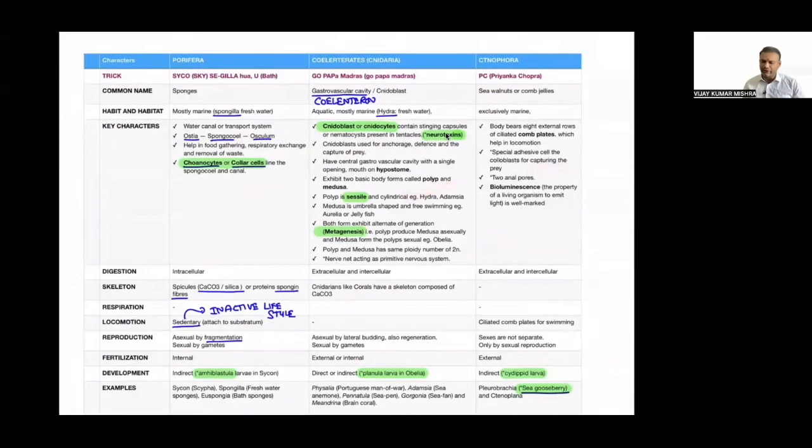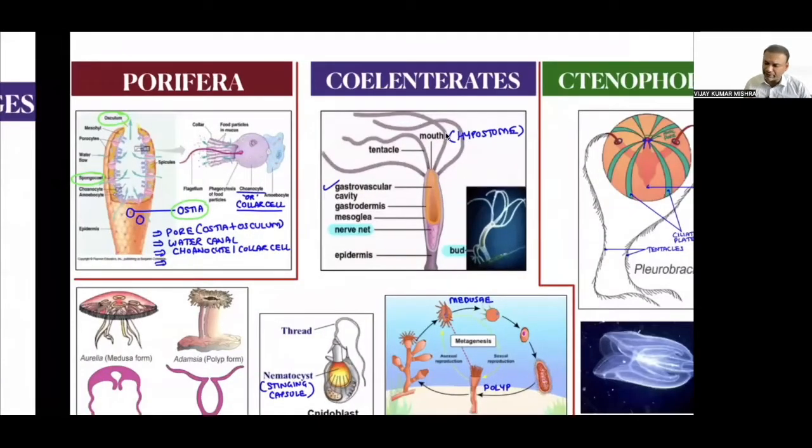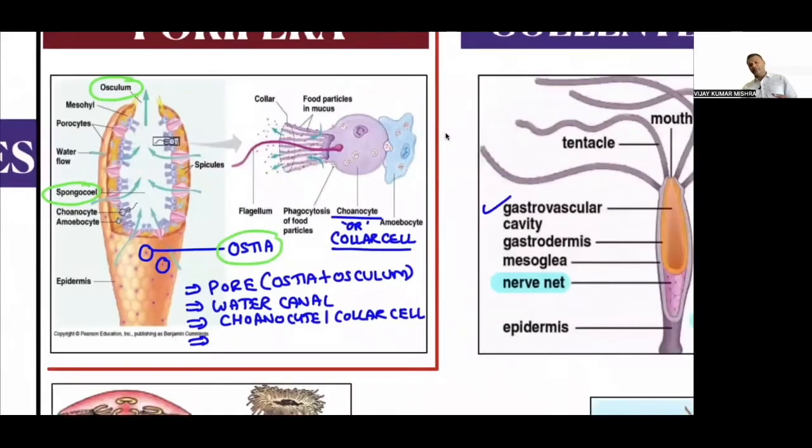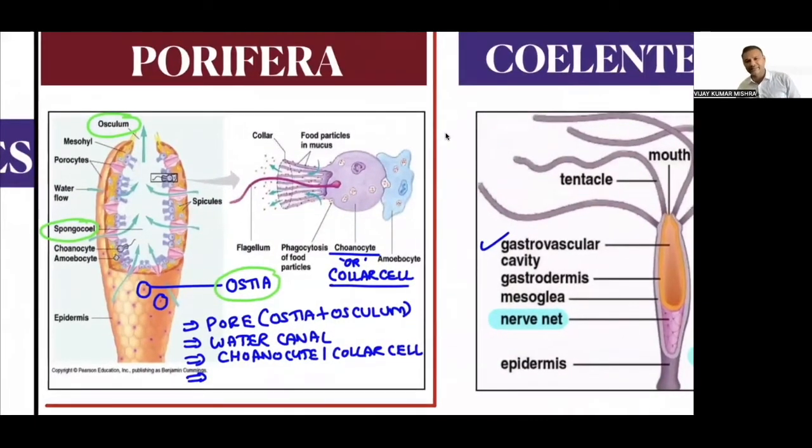So here we go. Let's talk about the Porifera. What are the key highlights of the Porifera? First, try to understand this. When we talk about the Porifera, it is commonly called a pore-bearing animal. How many pores are there? There are two types of pores. One is called ostia and the second is called osculum. Can you see this dot-like structure?